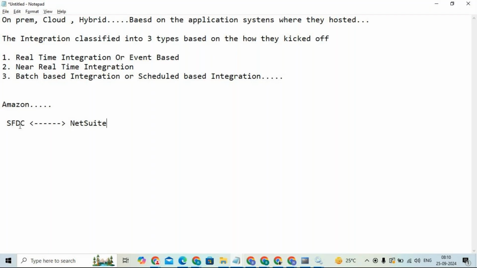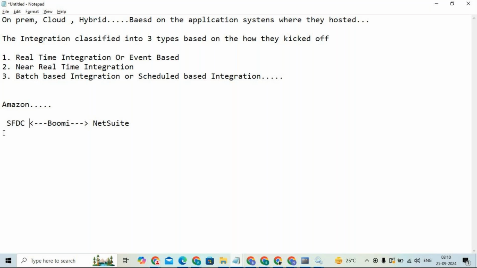Now let's say they are using Boomi as an integration tool to do the integrations. When the event is created, when the request is created, at the same moment if Boomi is picking up that request and processing it, then we will call it a real time integration.